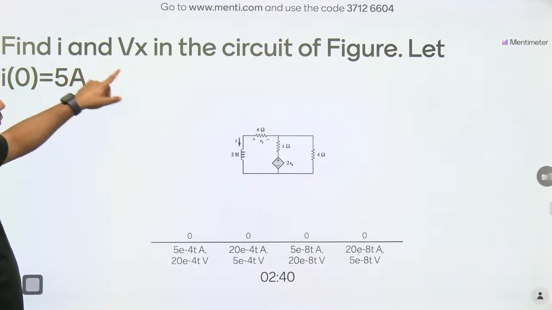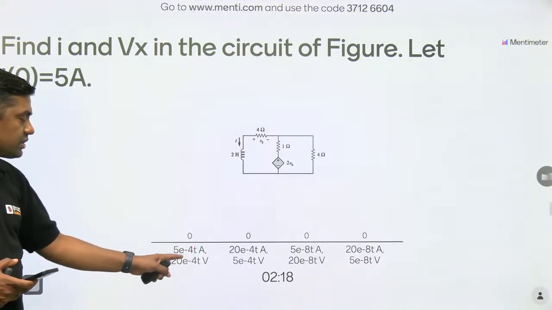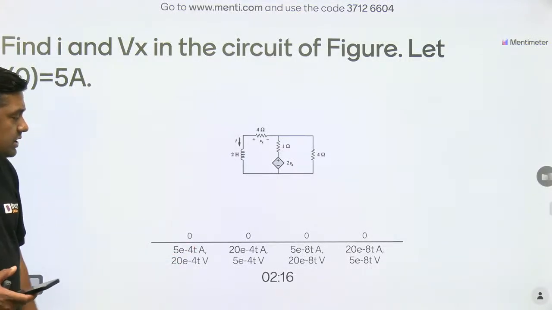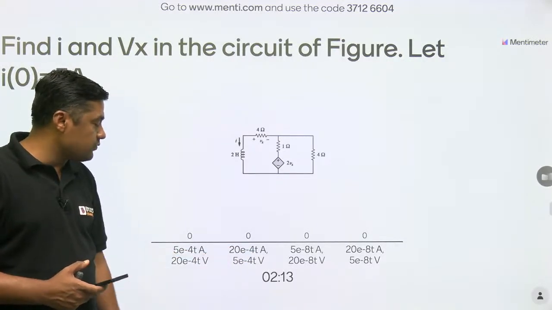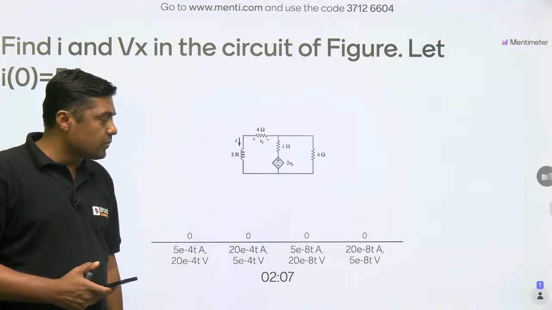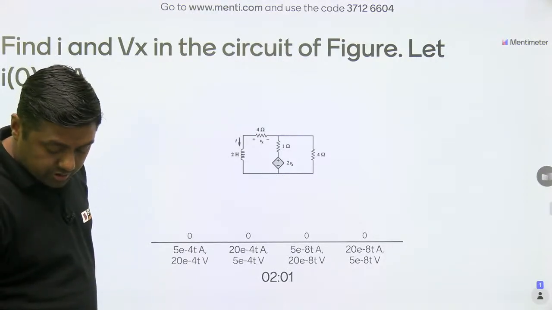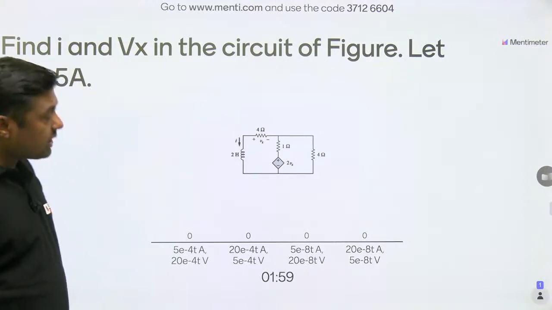Find I and Vx in the circuit of the figure. Let I0, the initial current, be 5 ampere. I think it is visible on your screen on mobile. The first option is 5 e raised to power minus 4t, 20 e raised to power minus 4t volt. Second answer is 20 e raised to power minus 4t, 5 e raised to power minus 4t volt. Third is 5 e raised to power minus 8t, 20 e raised to power minus 8t, and the last option is 20 e raised to power minus 8t and 5 e raised to power minus 8t. Right, that is the question. Which one is the correct answer?